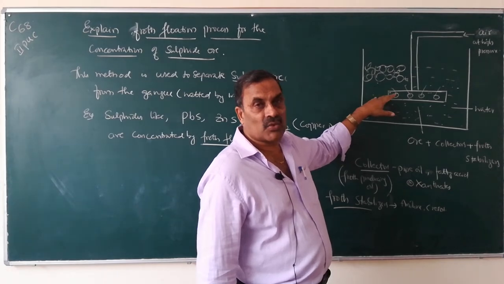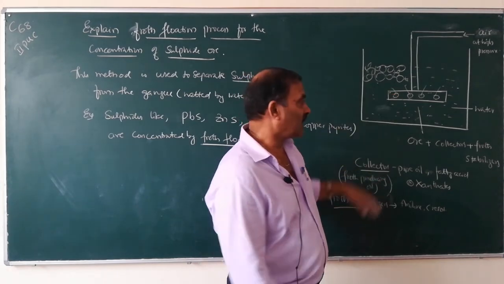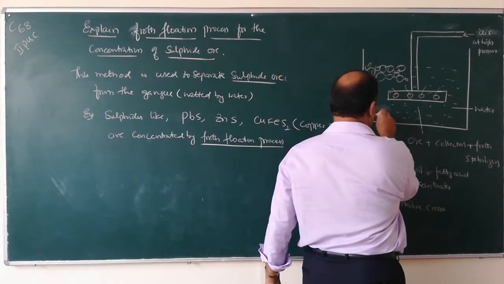Gangue particles are wetted by water and collect at the bottom.